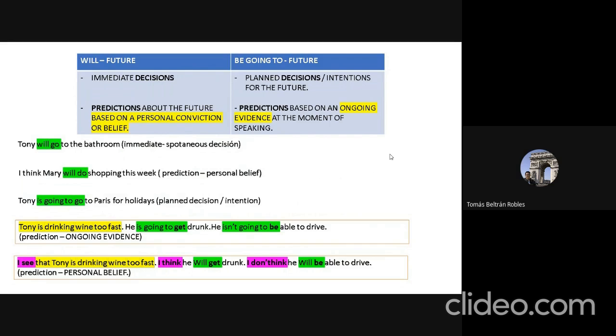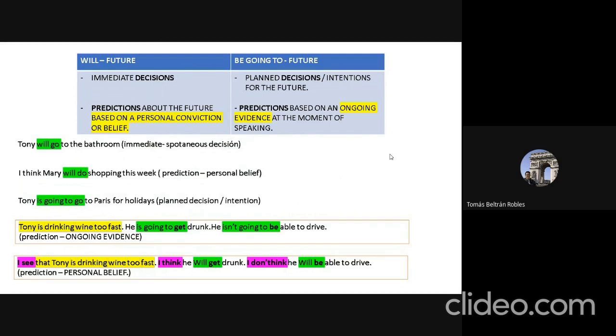Tony will go to the bathroom. In this case, this sentence expresses an immediate or spontaneous decision. That is to say, it is not a decision that was made before now. It is an emergency. You didn't plan before to go to the bathroom exactly at this time and at this place. So that's why we use the will future to talk about an immediate decision.